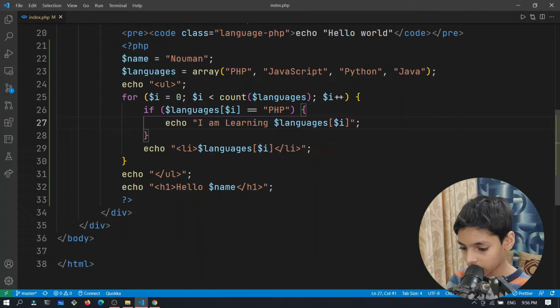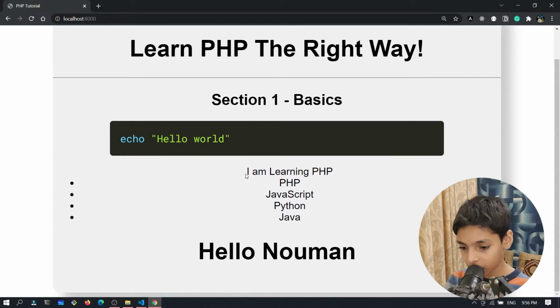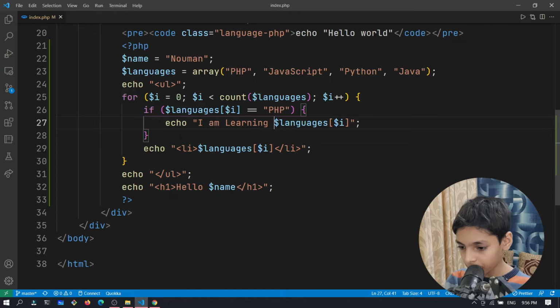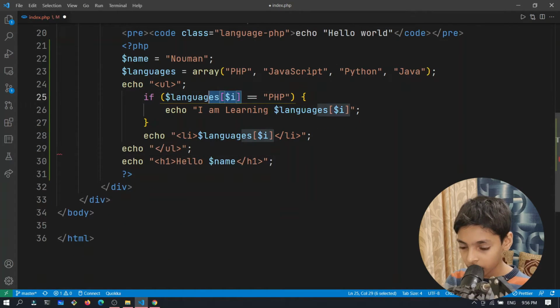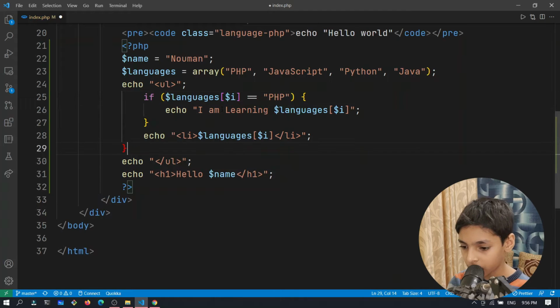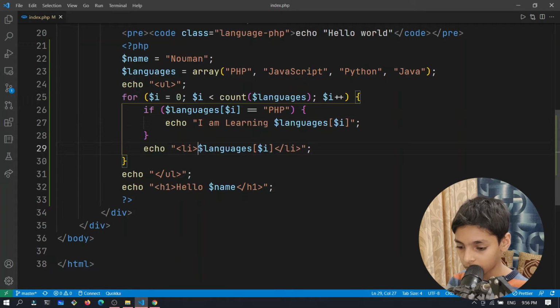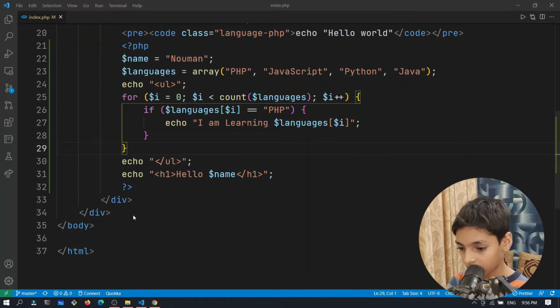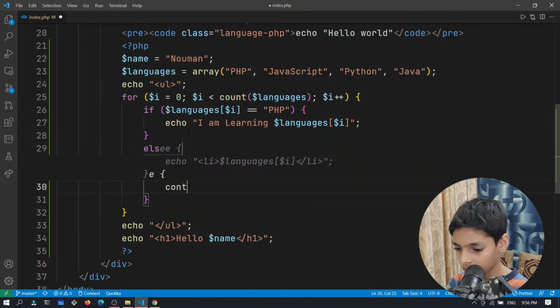Now you can see that if we refresh, we got I am learning PHP, and then we got the PHP language, because this loop is always going to do this. But if we do get out of this, I need to wrap this inside a loop. So I will wrap this inside a loop, and then I will say this only. And also you have else. So else I want to continue.